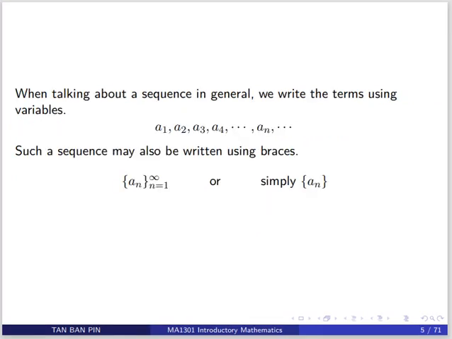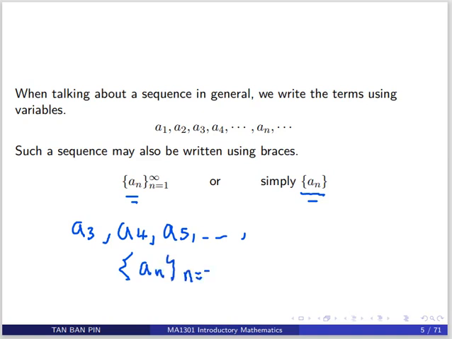When we talk about a sequence in general, we use a_1, a_2, a_3, and so on, a_n. And the notation will be {a_n} with braces, n starts from 1 to infinity, or simply {a_n} with braces. Sometimes we might want to start with a_3, a_4. We're not interested in the first 2 terms, a_5, and so on. Then what you can do is use a notation {a_n}, n from 3 to infinity to represent the sequence we are looking at.